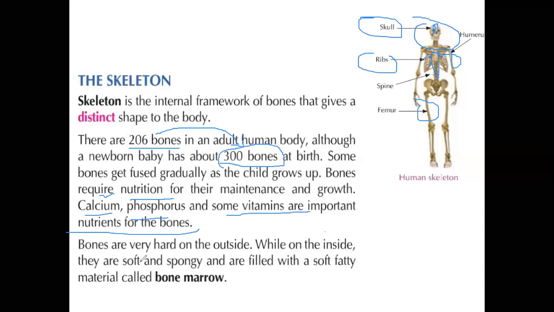Bones are very hard on the outside. Generally, this is the hard part, I mean, very tough. While on the inside, they are soft and spongy, and they are filled with a soft fatty material called the bone marrow. Yeah, that I'm saying here. So externally, the bone is very strong.